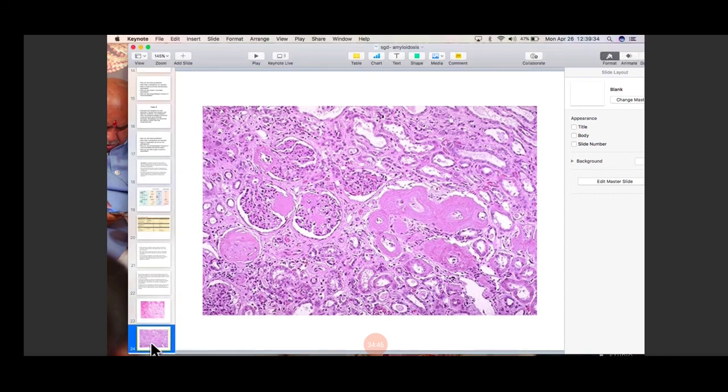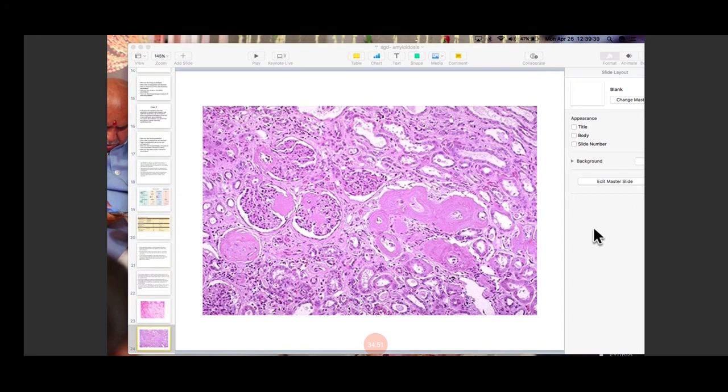Now this is another picture. Now what organ is this? Yes, anybody? What organ is this? Very good. This is kidney. These are the glomeruli that we are seeing. Okay, I'm showing them with my cursor. These are the glomeruli. These are the tubules, and what are these that I'm marking? This is kidney, yes, but what are these that I'm highlighting? Yes, these are vessels. Very good. This is glomeruli. These are the vessels.